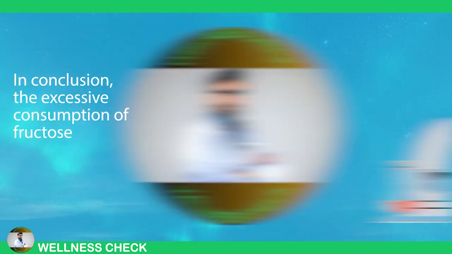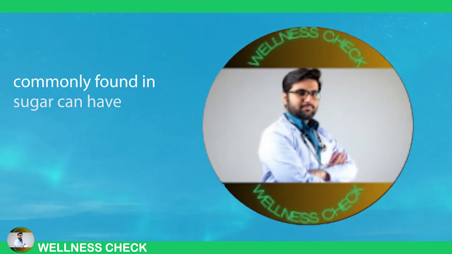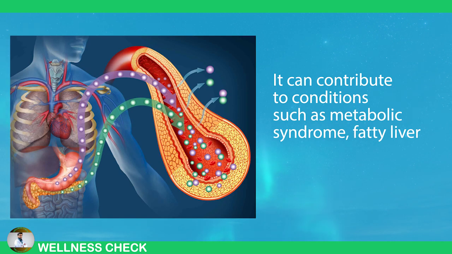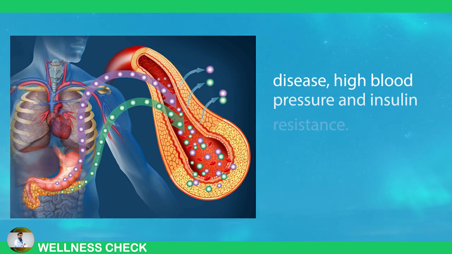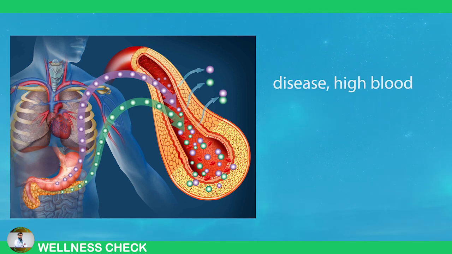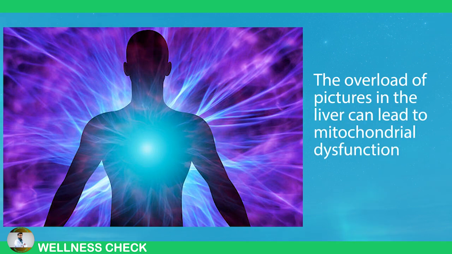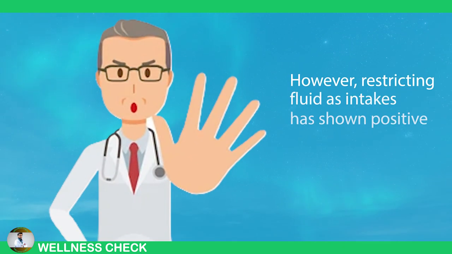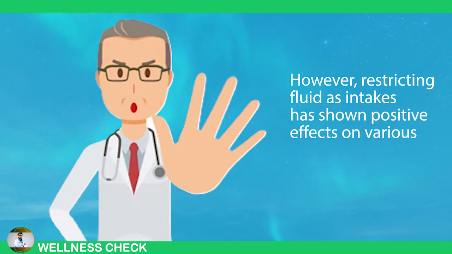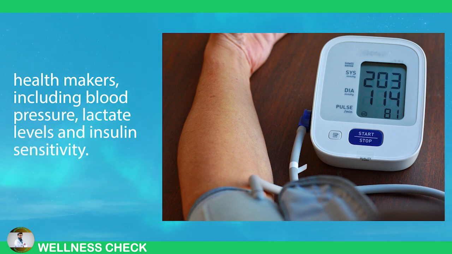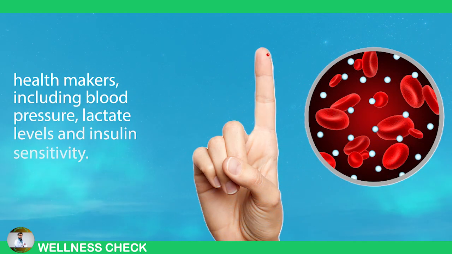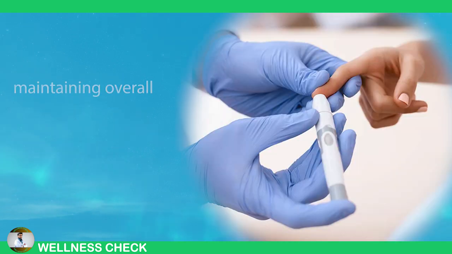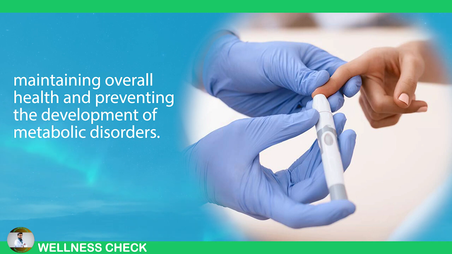In conclusion, the excessive consumption of fructose, commonly found in sugar, can have detrimental effects on health. It can contribute to conditions such as metabolic syndrome, fatty liver disease, high blood pressure, and insulin resistance. The overload of fructose in the liver can lead to mitochondrial dysfunction and disrupt the body's energy production process. However, restricting fructose intake has shown positive effects on various health markers, including blood pressure, lactate levels, and insulin sensitivity. Monitoring and reducing sugar intake, particularly fructose, is crucial for maintaining overall health and preventing the development of metabolic disorders.